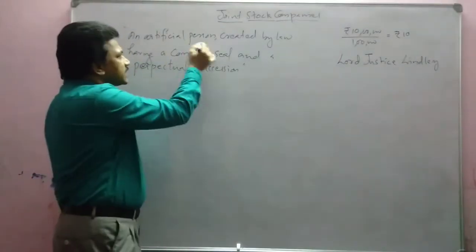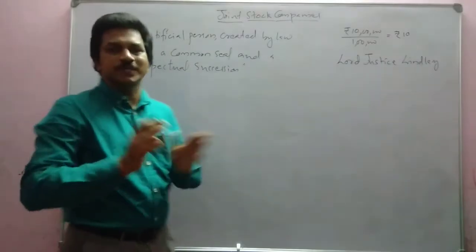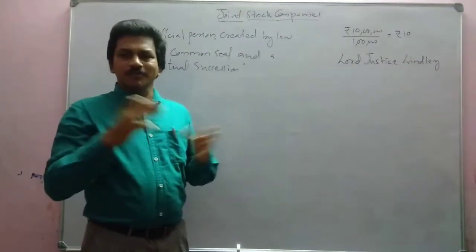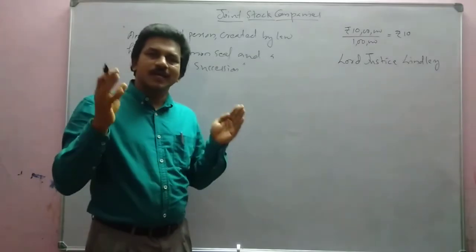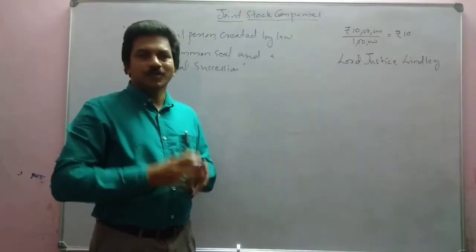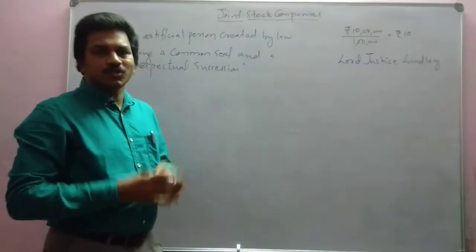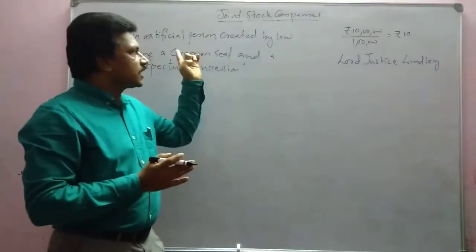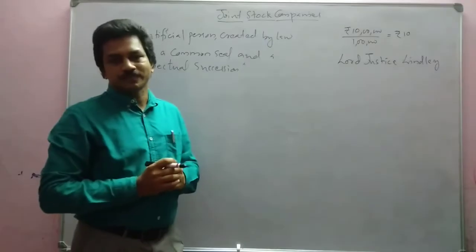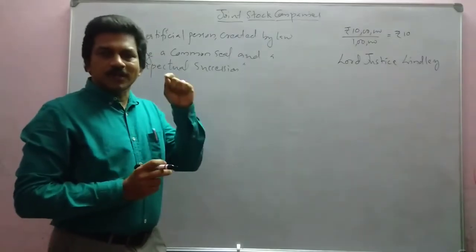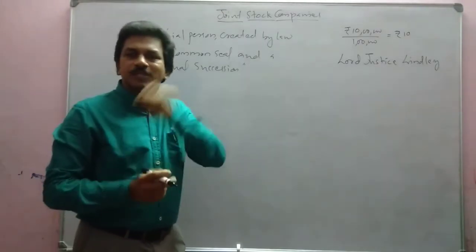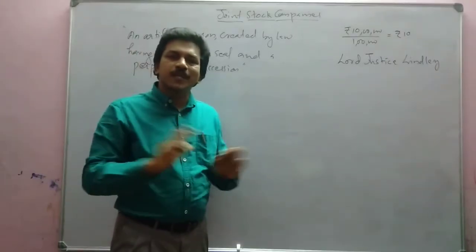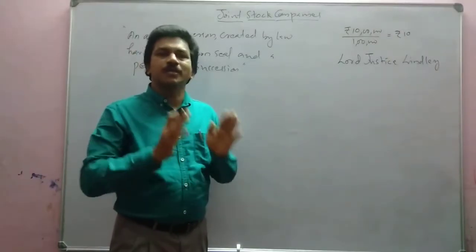A company is an artificial person. A company is a person, but in an artificial manner. We have said that a business is an entity having existence, so the entity is just like a person. So we can say that a company is also a person. What is the speciality? It is an artificial person. Why is it called an artificial person? It has no natural or vital existence like a human being.